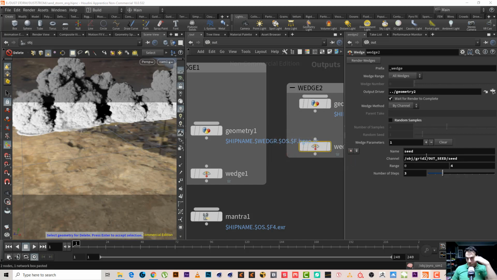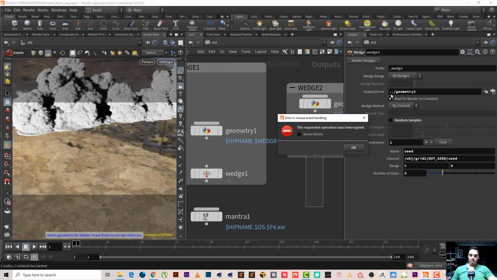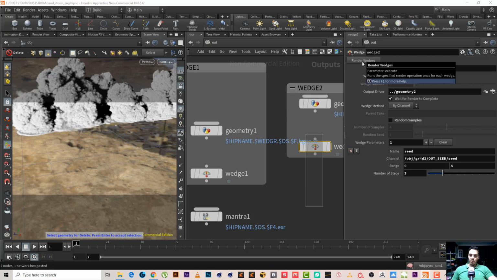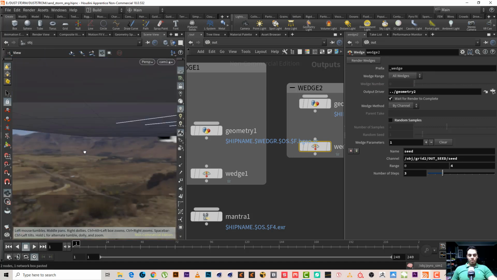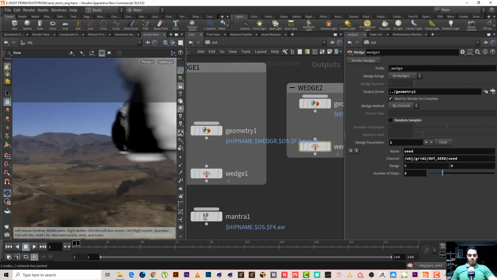Yeah, but I think this one was in the grid, I think 2. Grid 2 out seed, yeah, it has the same name. So now we can just simply click render wedge, so it will create another simulation for us, but this time it wouldn't have any border.